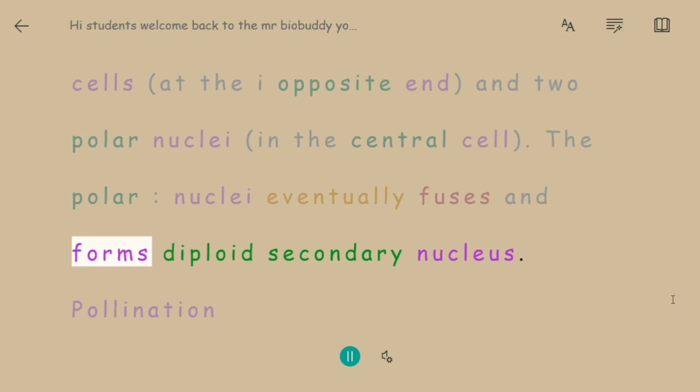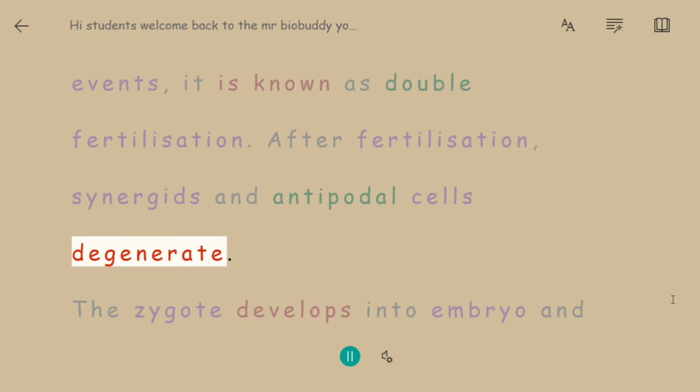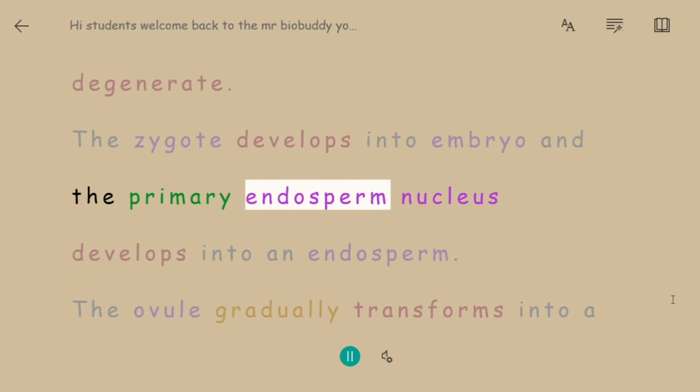After fertilization, synergids and antipodal cells degenerate. The zygote develops into embryo, and the primary endosperm nucleus develops into an endosperm. The ovule gradually transforms into a seed and the ovary becomes the fruit. A fruit is actually a ripened ovary. They not only protect the seed, but also help in their dispersal.